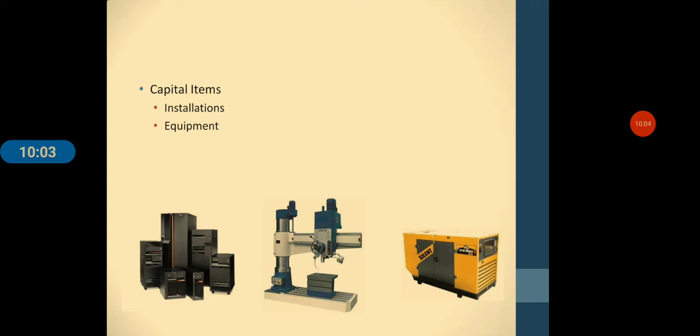Installations can be of buildings, factories, offices, big machines, and equipment like drills, presses, computers, elevators, generators, CNC machines are all examples of capital equipment.